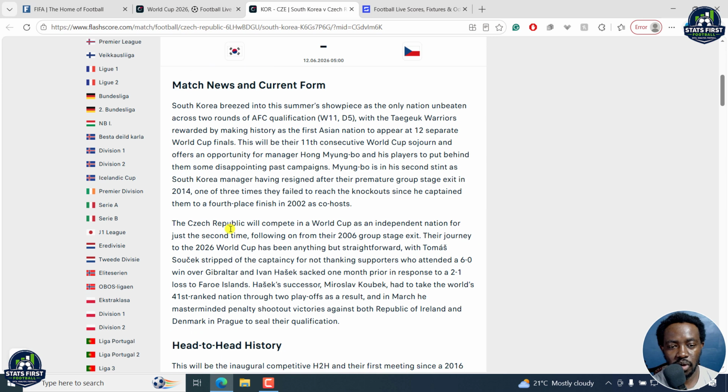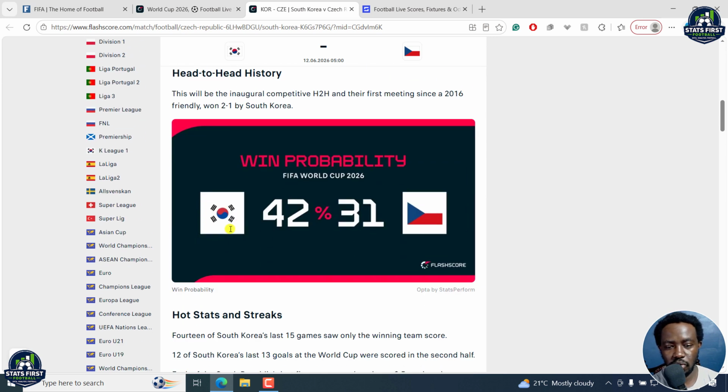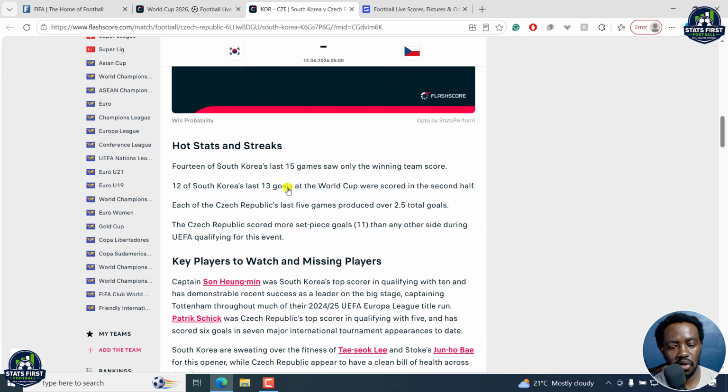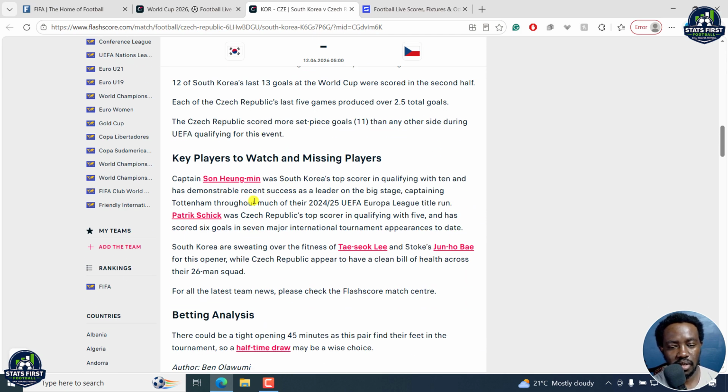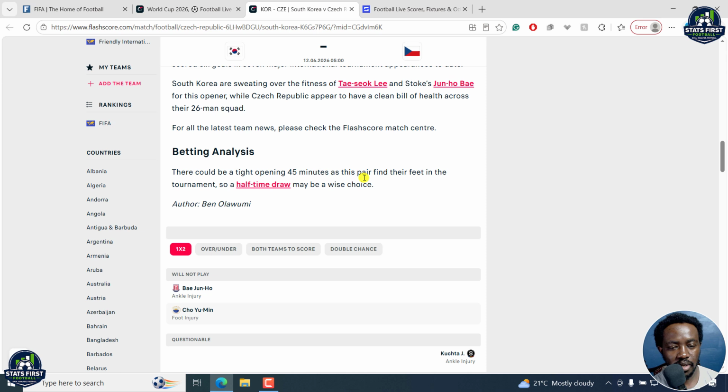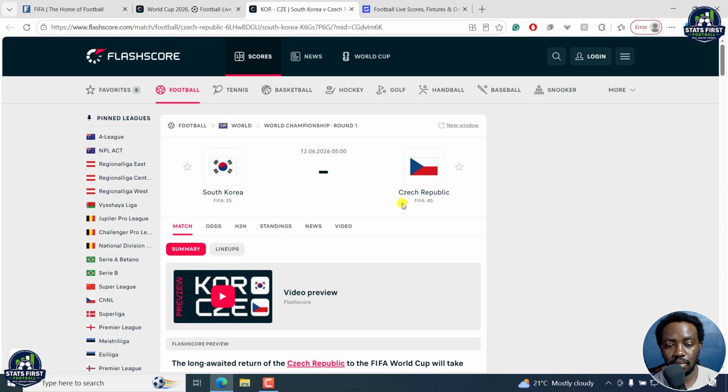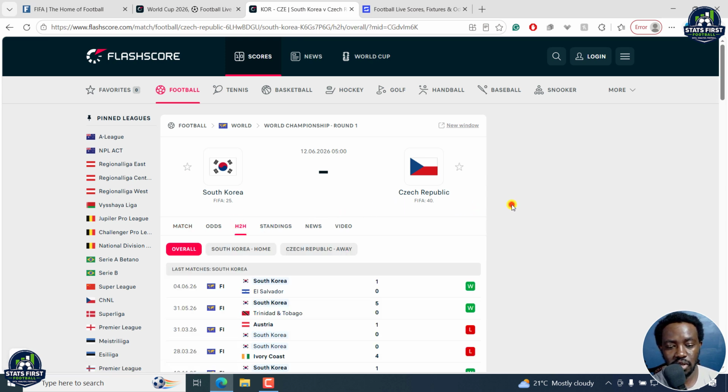And you can do a quick read through this. I'm using Flash Score, and you can see the win probabilities, the hot streaks and all that. You can see Song Heung-min was the top scorer, scoring 10. And yes, we know he's been playing in the MLS. Based on them, they're looking at a halftime draw. Now, some of these markets are really some of the markets you should look into, and we can look at a quick head-to-head on this game.